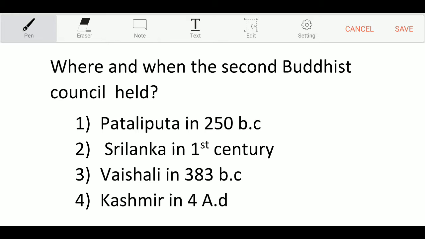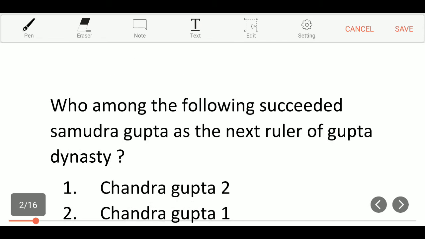Today we are going to discuss some important bits in history. For the first one, where and when was the second Buddhist council held? Option 1, Patliputra in 250 BC. Option 2, Sri Lanka in 1st century. Option 3, Vaishali in 383 BC. Option 4, Kashmir in 4 AD. And the correct answer is Option 3, Vaishali in 383 BC. Now the next question.